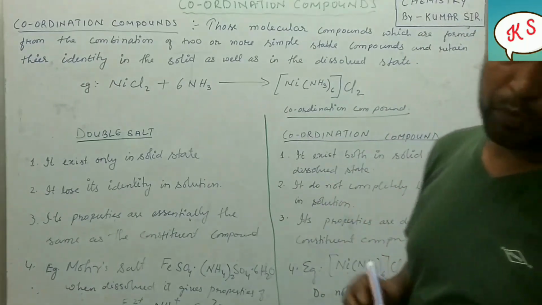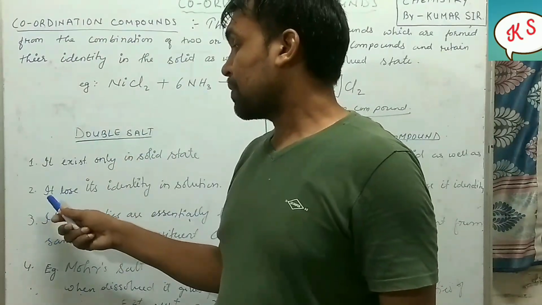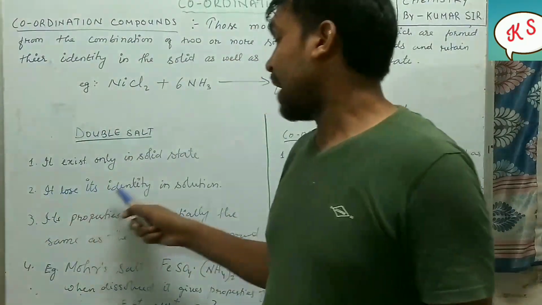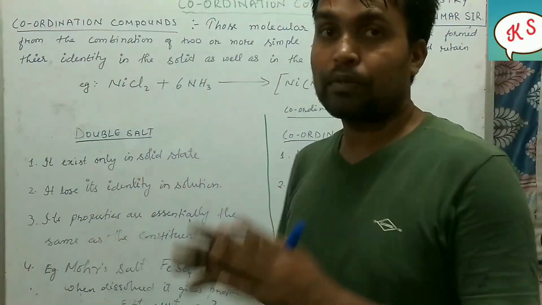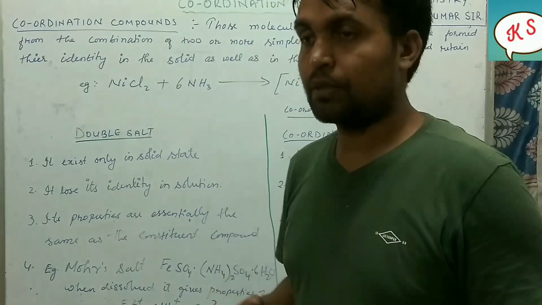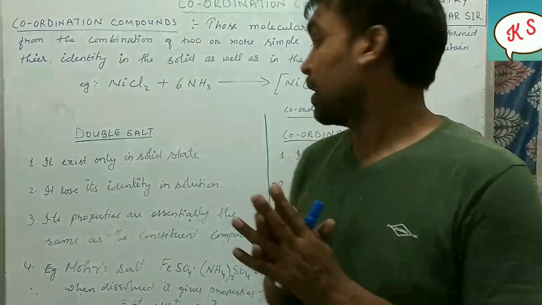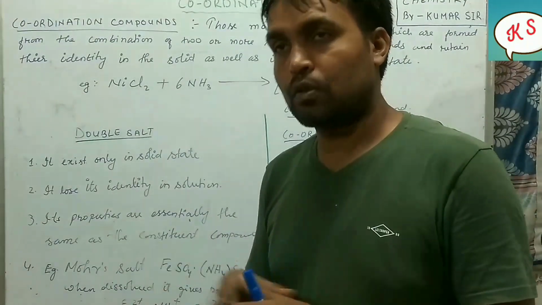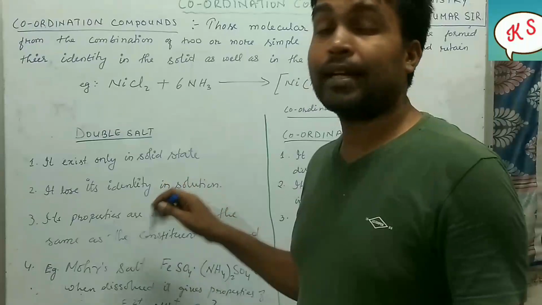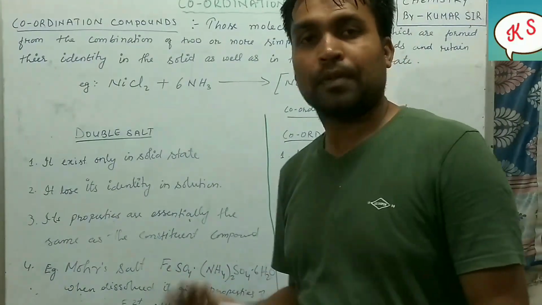Okay, this is the first point of difference. Very easy. So the second point of difference is what? It loses its identity in the solutions. So this double salt, when you are dissolving it in the water, in the solution form, when they come in the solid form, they will have their identity. But in the solutions, when they are dissolved, they lose their identity. How it happens, we will be discussing in the later part of this chapter.